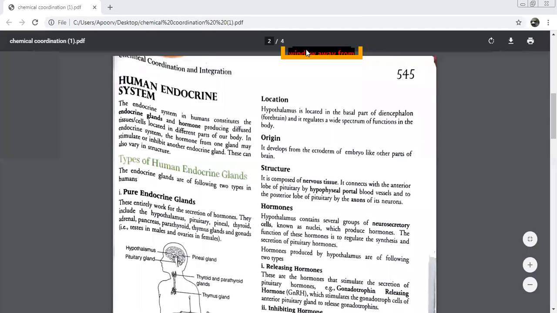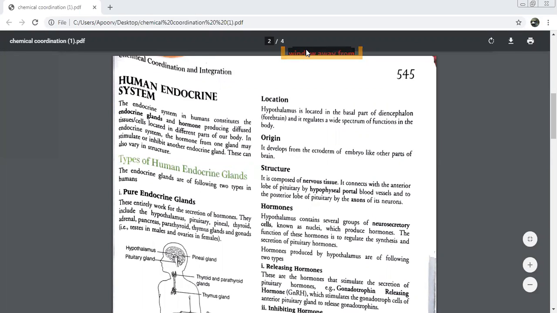So we said, which tissue is hypothalamus mainly made up of? Nervous tissue. It is connected to both the lobes of the pituitary. What are the two lobes? Anterior and posterior. This hypothalamus is connected to the anterior lobe of the pituitary with the help of special blood vessels called hypophyseal portal blood vessels.